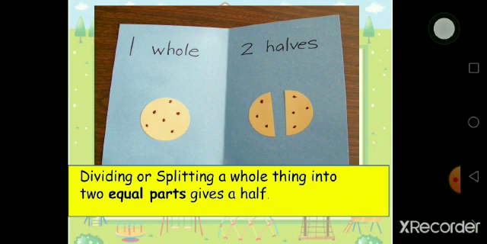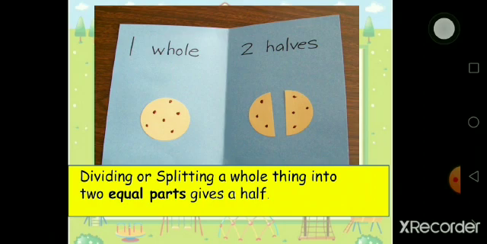It can be anything, any fruit, any toy, any shape. When you divide or split anything into two equal parts, that gives you a half. That you are watching here, two halves of the biscuit. On one side the whole biscuit is here, and on the other side there are two halves of the biscuit.